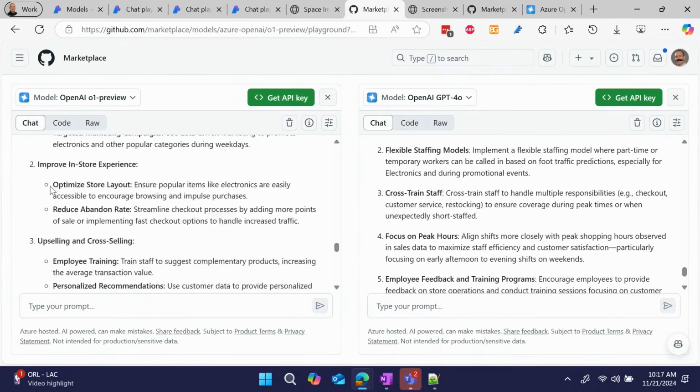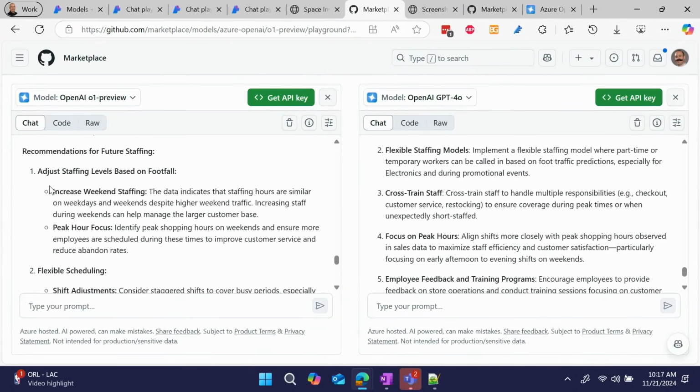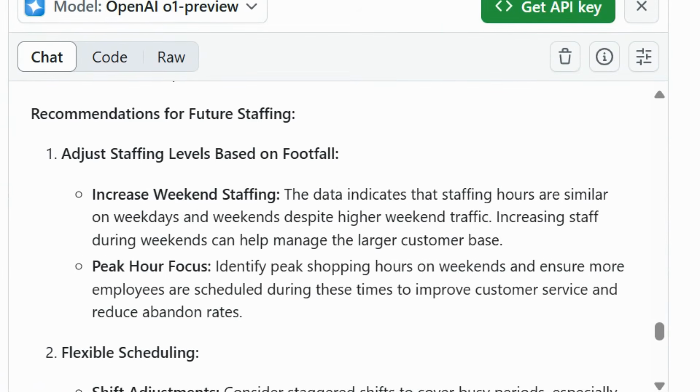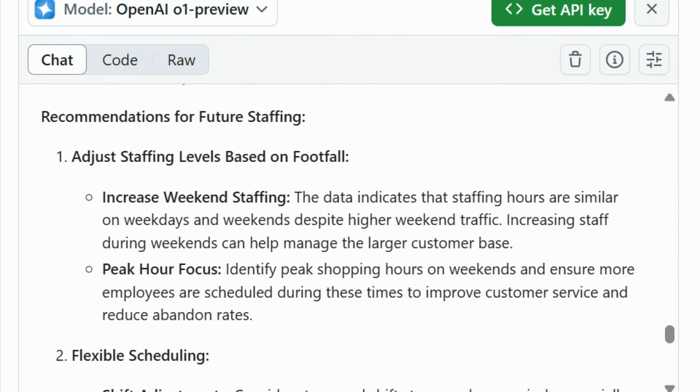And let's see, if we dig down here, now I just ran this, and usually what it does, there we go. So it does find the correlation between, now it is true that for this store, and this actually was true for this retailer as well, that their staffing on weekends was exactly the same as on weekdays. They had the same number of people working at the store on weekends as they did on weekdays, but they had more than double the number of customers walking into the store on weekends. And so the staffing did not match the customer count. And that actually did, in the data set, increase their abandon rate, people walking out without buying anything.